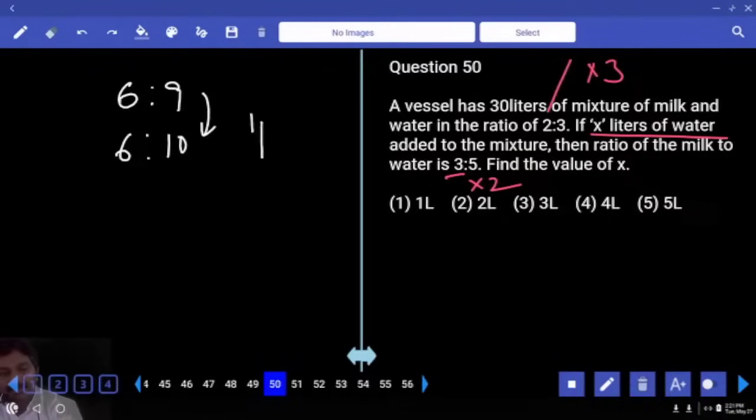Right. 1 part. Correct. Initial container, how many parts? 15 parts. Initial container, how many liters? If 15 parts is equal to 30, 1 part is equal to 2. X is 2. Understood?